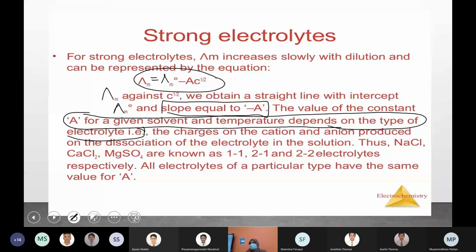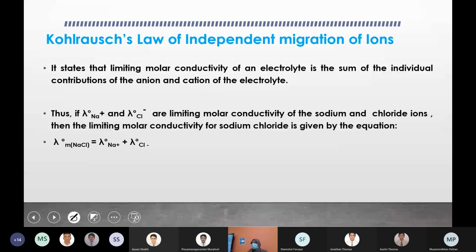Yesterday, that's what I was asking. I just want to know how many were attentive yesterday. That is a different thing in physics. I said something: Kohlrausch's law. That is the next thing I'm going to discuss, Kohlrausch's law of independent migration of ions. First we will discuss Kohlrausch's law, then we will see. Ma'am, can you show the previous slide?